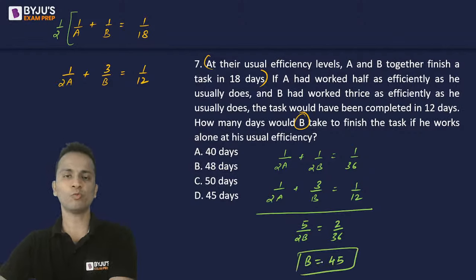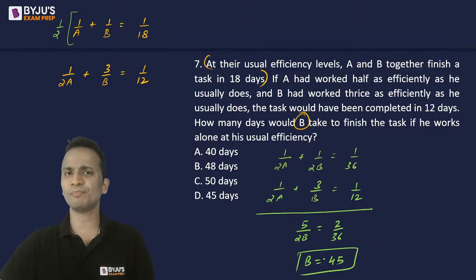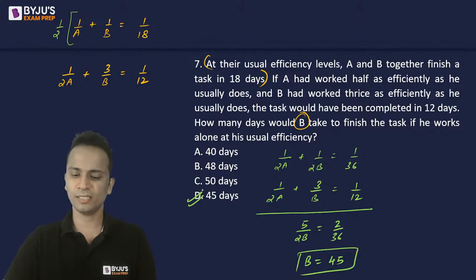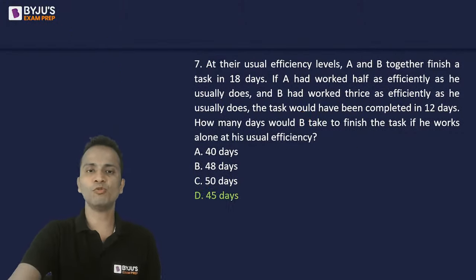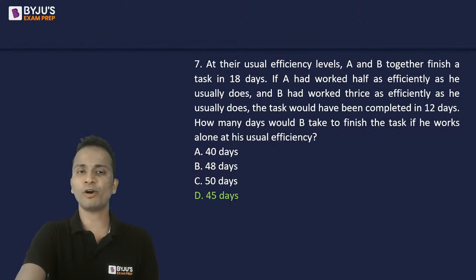All right. So the question was, in how many days B alone can finish the piece of work? So the correct answer is option D, that is 45 days. Okay. Simple as that. So that was question number 7. Let's move on. Yes, the correct answer is 45.